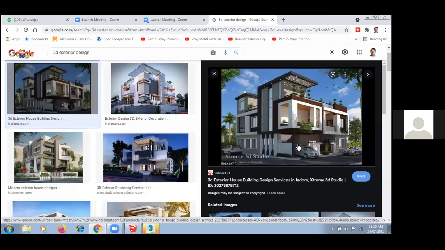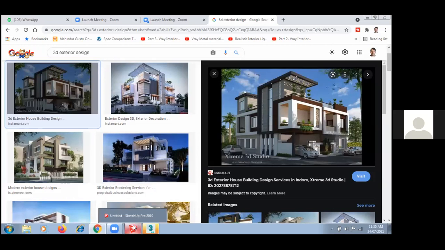They also make walkthroughs. A walkthrough is like a camera view, where you can move your camera through all the rooms and show all the 3D views properly. They take between 5 to 10 lakh rupees for that walkthrough. Why 5 to 10 lakhs? Because they show your lawn, your building, your garden, your swimming pool properly. They create all the 3D objects and show you all this stuff. So in between, I am showing you what kind of things you can create.